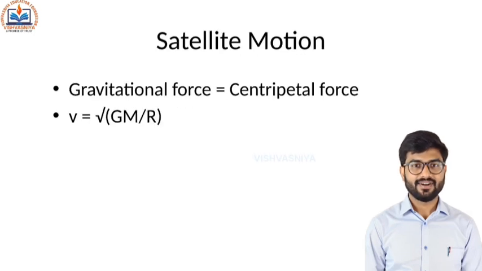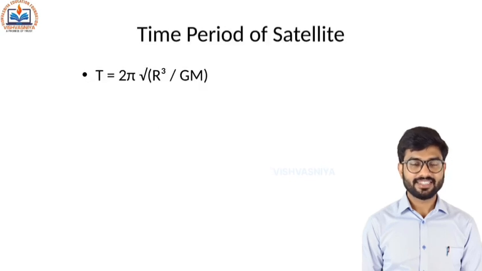A satellite revolves around a planet because the gravitational force provides the necessary centripetal force. Orbital velocity is given by the formula v = √(GM / R). The time period of revolution is T = 2π √(R³ / GM).